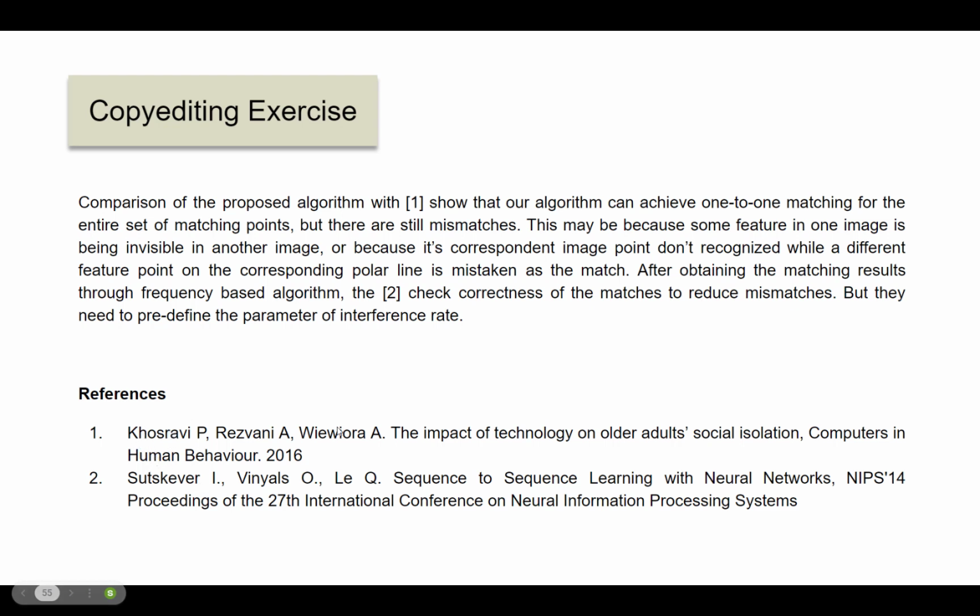Okay? So that means they should be complete. These references should be in IEEE style. To get more information about these references, just copy paste this title in Google and you'll find the rest of the details. But it's important that the references are complete and they are in IEEE style.